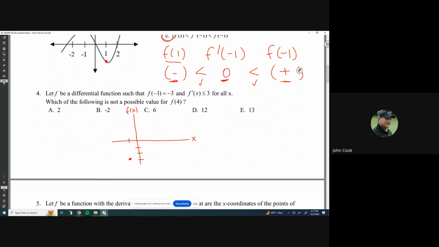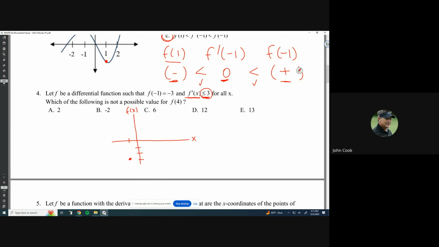Next, it says that f prime of x, so the derivative, and this is awful, is less than or equal to 3. So it doesn't even tell me what the derivative is. It doesn't give me a function for the derivative. It gives me a range of values, but the biggest possible value that it could have for the derivative is 3. 3 is the largest value that it's going to be. The derivative is going to be everything below that, or equal to 3 at the most, for all x, it says.